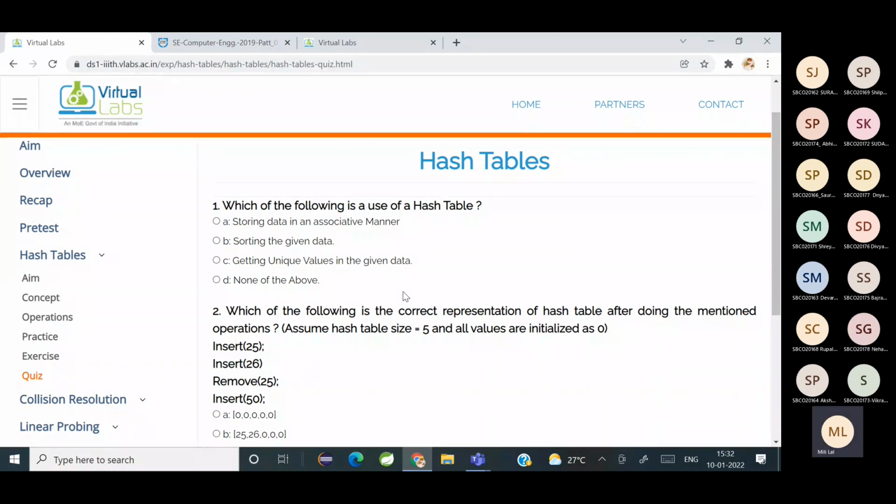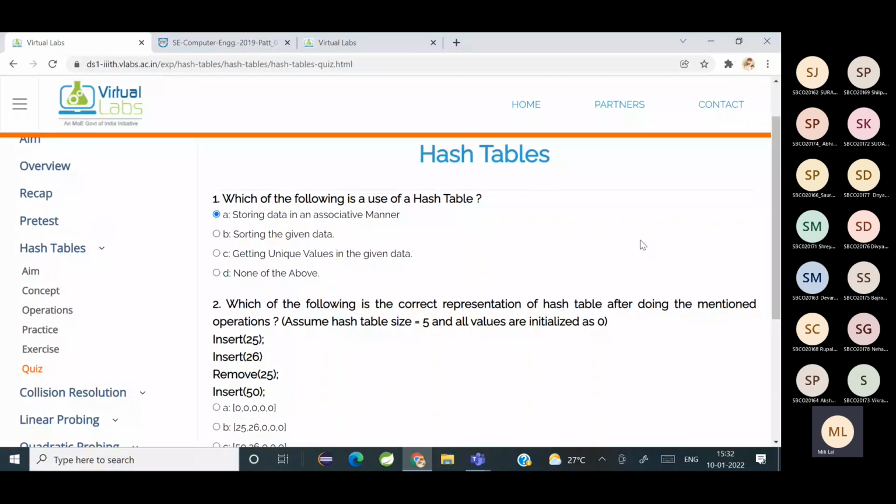Anybody else knows? Ma'am, option A, storing data in associative manner. Did you understand, Neha? Yes, ma'am. Yes, you are going to store it in key value pairs. So, storing data in associative manner.